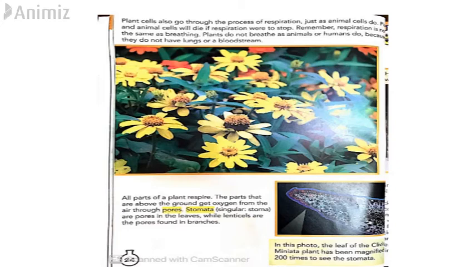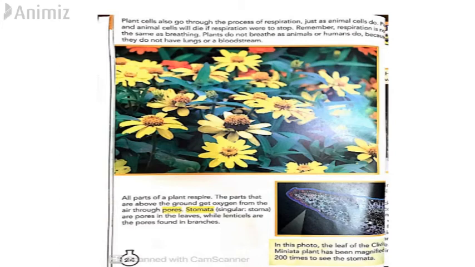If you look closely at the plants and trees, you will find small pores. Those pores in leaves are called stomata. If it's a single pore, then we call it a stoma, but if there are multiples of them, then we call them stomata. So stomata are small pores on the leaves, and lenticels are the pores found in the branches. The branches have small pores which are called lenticels.